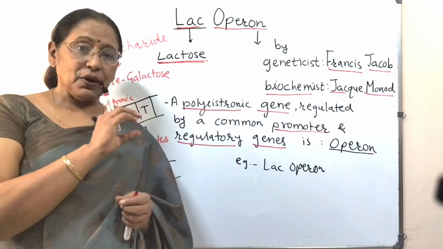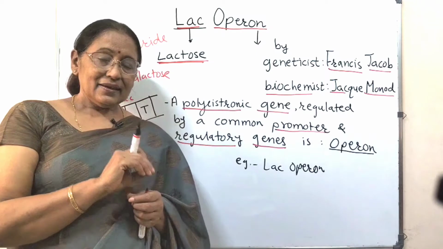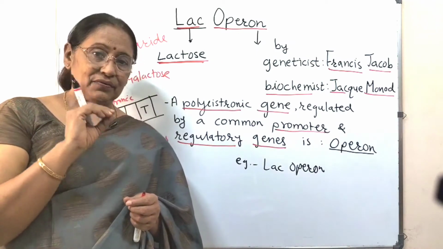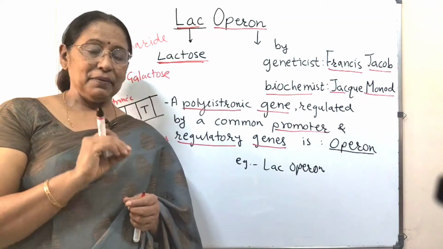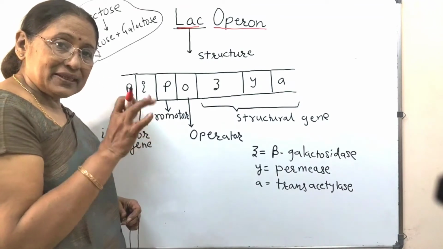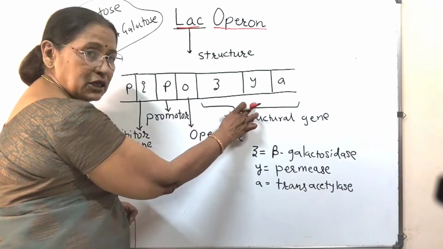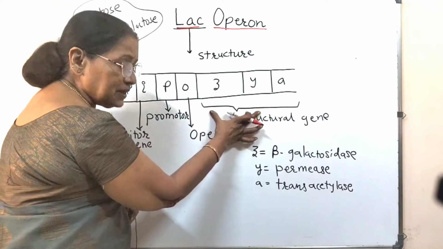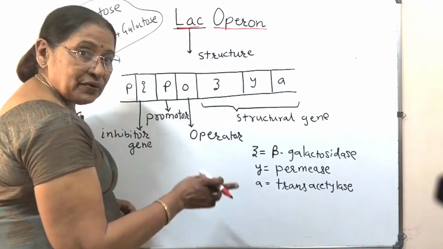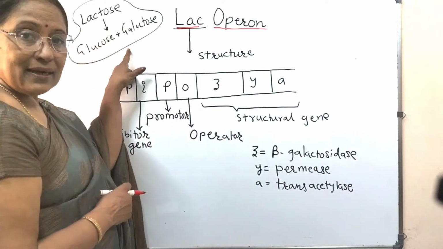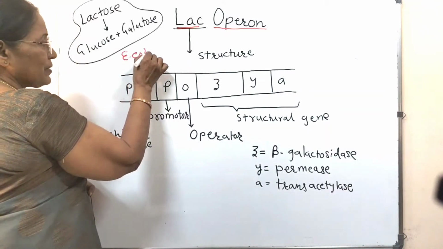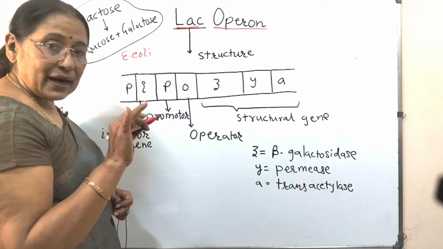So how does this polycistronic gene work? That was shown by Jacob and Monod and we will study it with the example of Lac Operon. This is the structure of Lac Operon, meaning the structure of the transcription unit. This is the transcription unit for the genes which produce the enzymes that digest lactose. Remember that the bacteria E. coli does not prefer lactose.